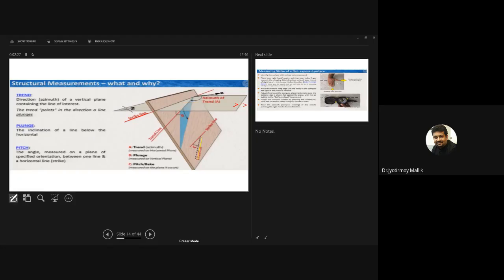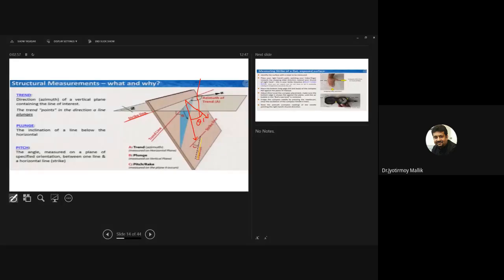Now there could be a situation where I have a traverse that is not perpendicular to the strike. So the traverse is here, which is not along the dip direction horizontally. I can also project that on the plane, and there will be an angle theta dashed.